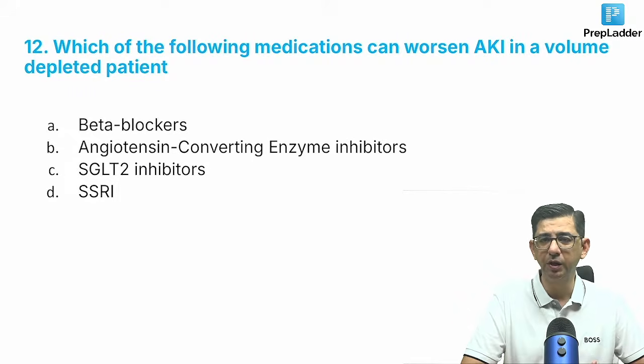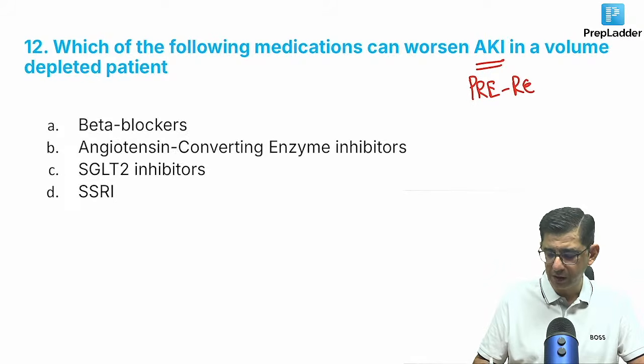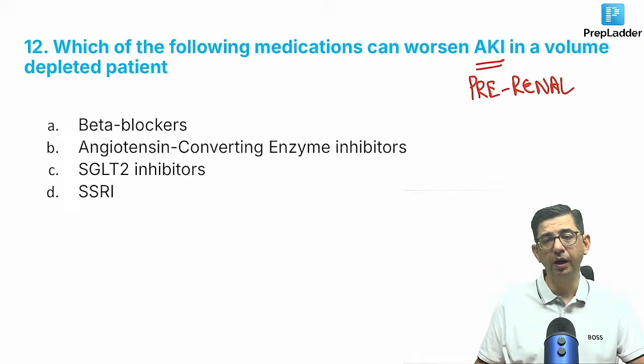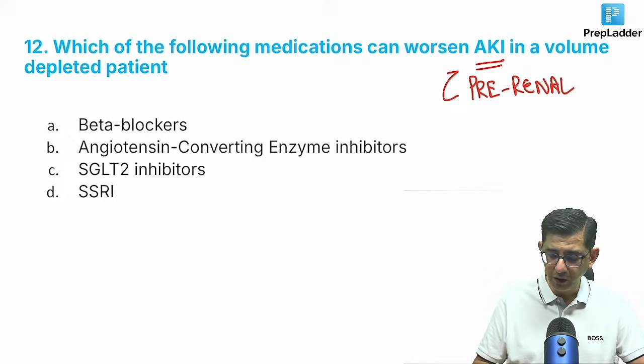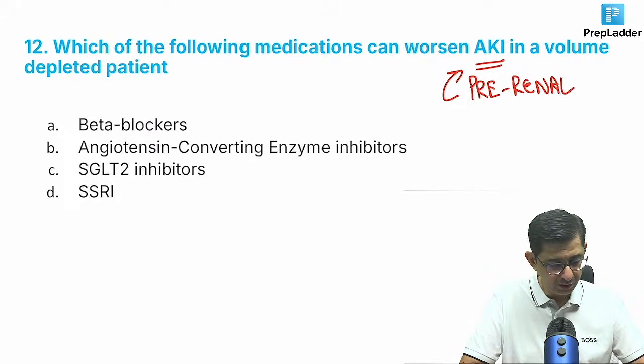The patient is already having an acute kidney injury, a pre-renal variety. So the RAS system is already upregulated in this patient. In this patient with pre-renal acute kidney injury, because of volume depletion, the question asks which drug is going to worsen the patient. Quick answers for the next one, please.